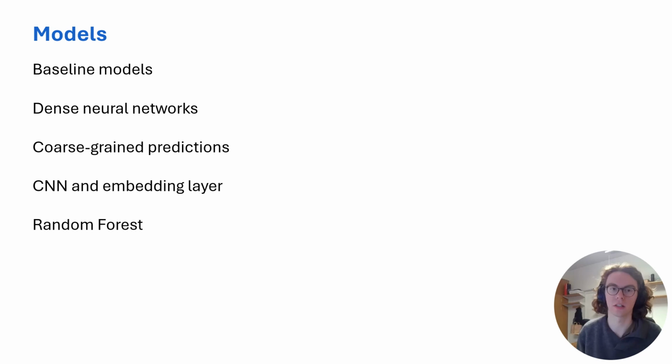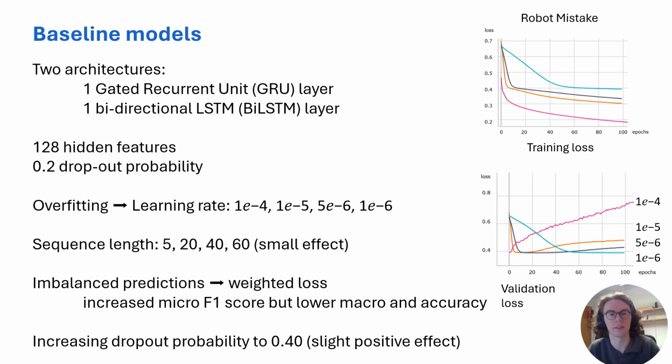We looked also at using convolutional neural networks and embedding layers, and finally at good old-fashioned simple random forests. So first of all, recreating the baseline models. There were 2 baseline architectures, either using a single layer neural network with the gated recurrent unit architecture, or using a bidirectional LSTM layer, also a single layer neural network.